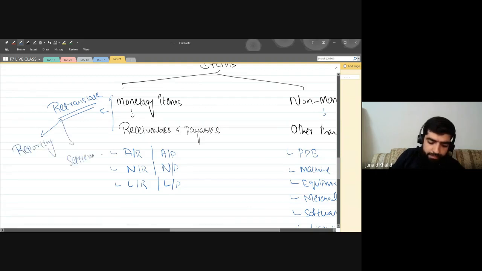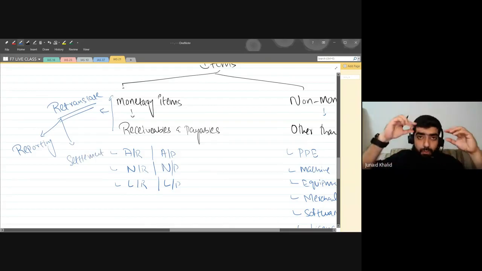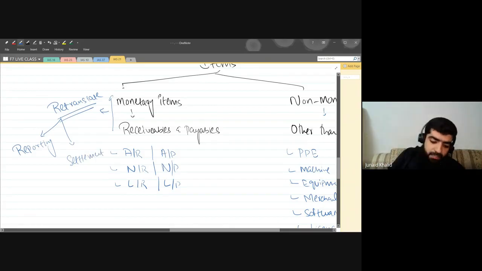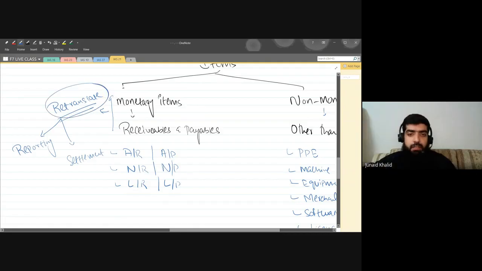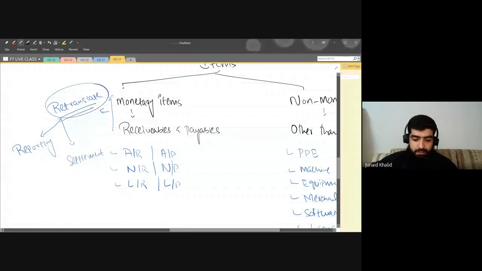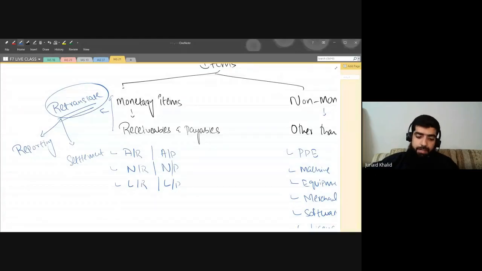I think you should be able to link it, that we must have gone through this terminology, that we need to retranslate at the time of reporting and at the time of settlement.